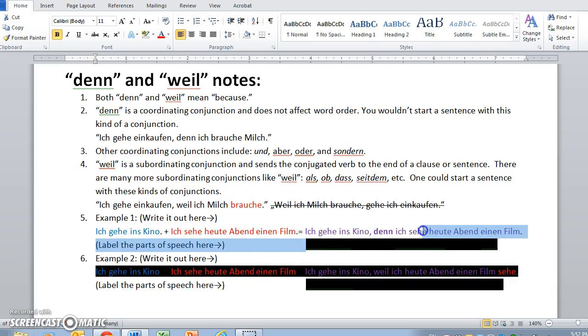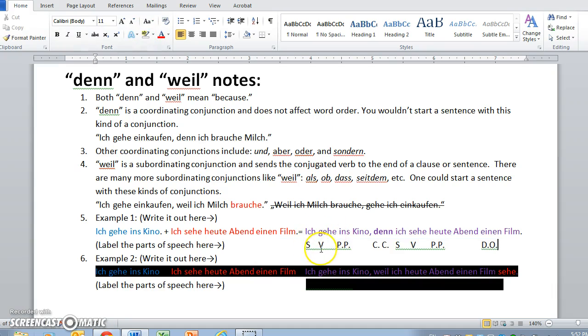And then in your notes, you need to label the parts of speech, which are right here. Ich is the subject. Gehe is the verb, and again, your verb is always going to go in second position in any statement in German. Ins Kino is a prepositional phrase. Denn is a coordinating conjunction. And then we start the second clause. So denn is like position 0. Then position 1, ich, subject. Sehe, verb. Heute Abend, prepositional phrase. And einen Film, direct object.